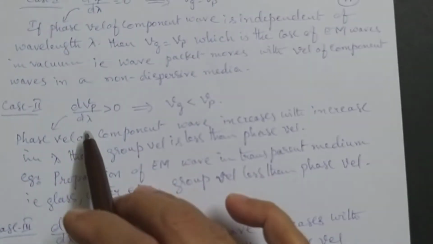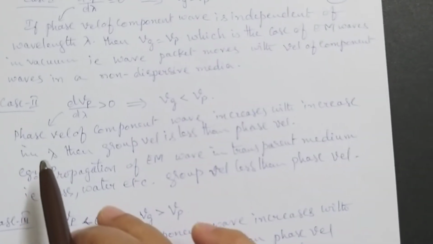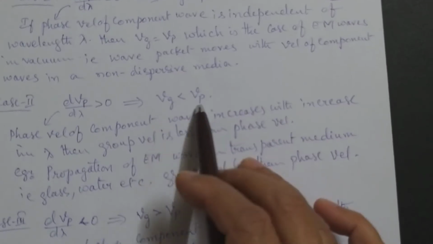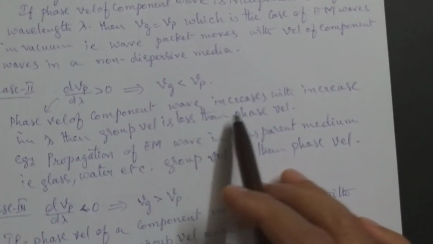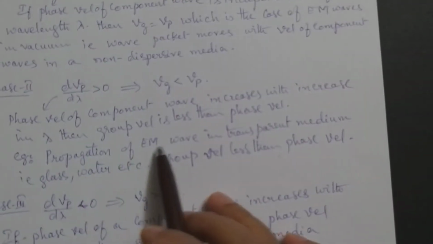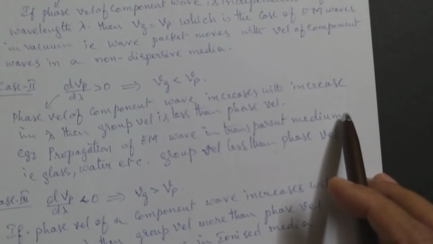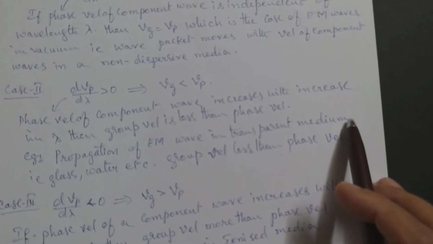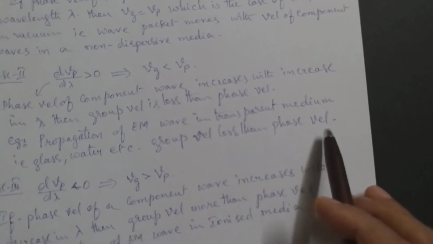So dVp by d lambda is positive. So when you put it in the equation, you will get Vg less than Vp. So group velocity is less than phase velocity. That is the propagation of electromagnetic waves in a transparent medium, and in glass, water, the group velocity is less.